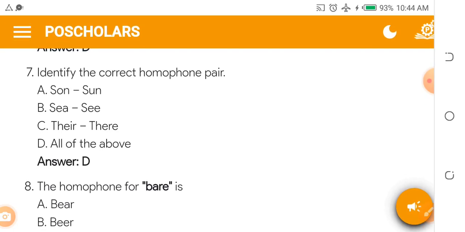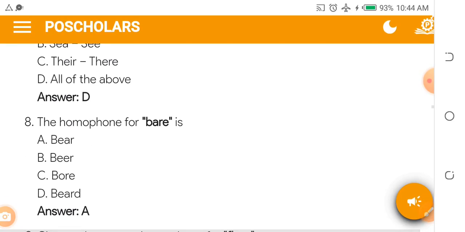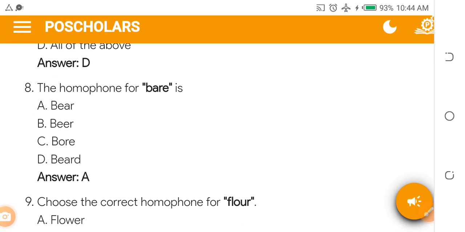Identify the correct homophone pair. Understand this question though. A. Son and sun. B. Sea and see. C. Dear and deer. D. All of the above. The answer is all of the above. Son, sun, sea, see, dear, deer, they are all homophones. JAMB likes asking this kind of question.